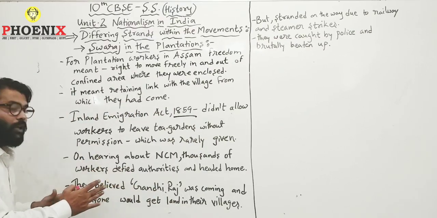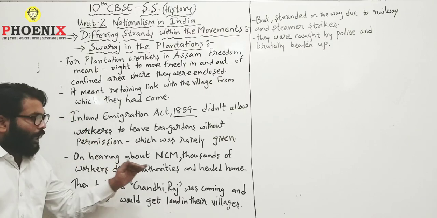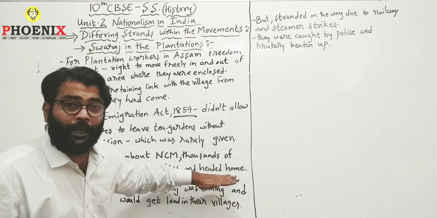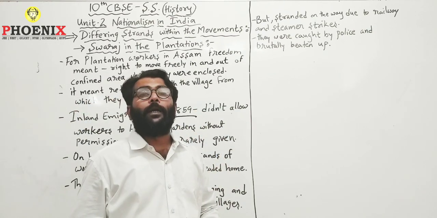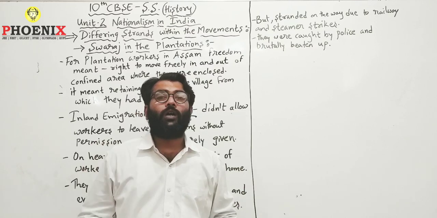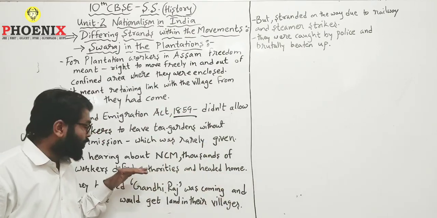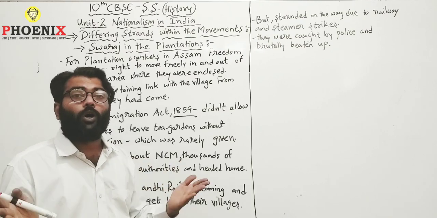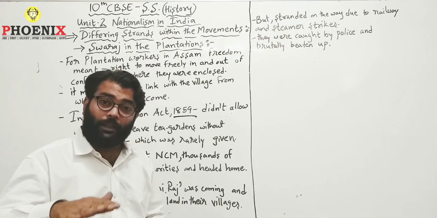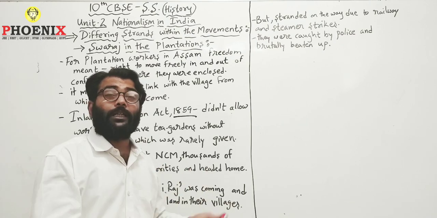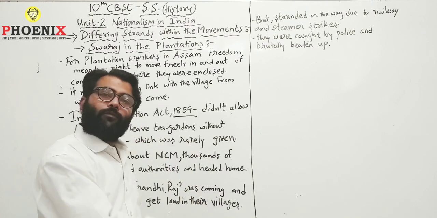So if plantation workers heard about the non-cooperation movement, defied the authorities and wanted to go back home, they headed towards their home. Same thing was done by the people who worked in British railways and the people who worked for steamer services. Those people also joined the non-cooperation movement and did not work for railways. They left their work. So the railways came to a halt.